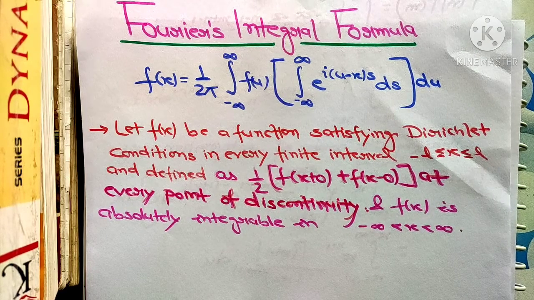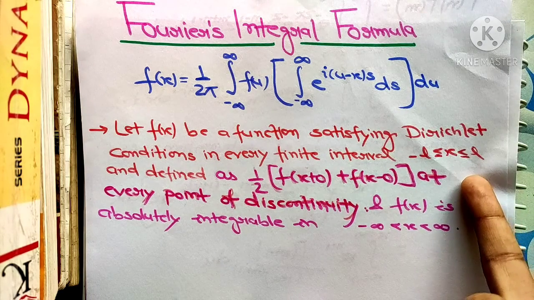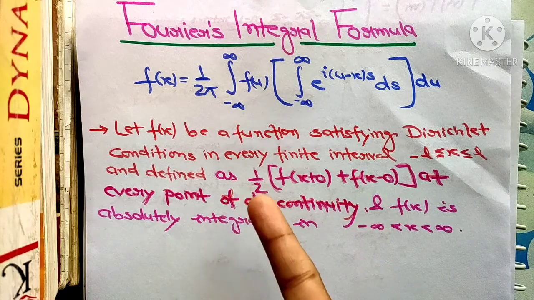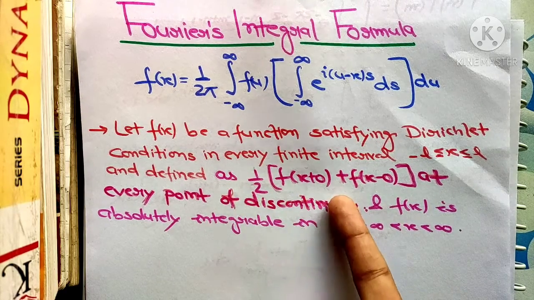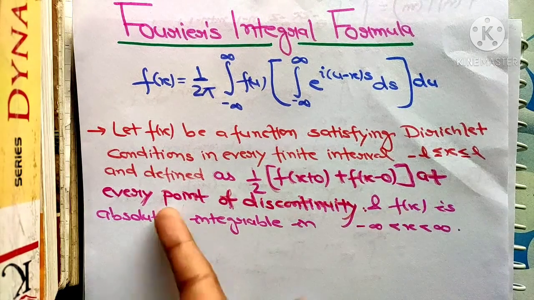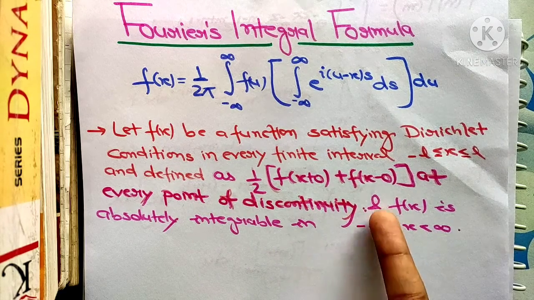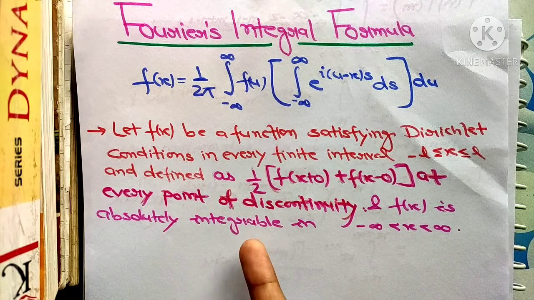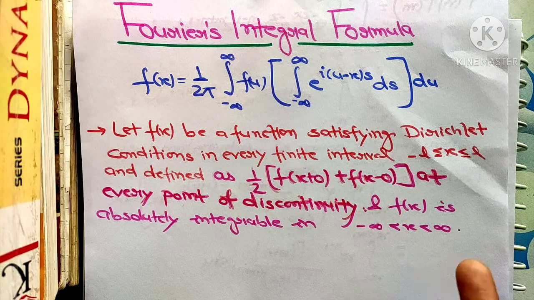Let f(x) be a function satisfying Dirichlet's conditions in every finite interval minus L to plus L, and defined as half of f(x plus 0) plus half of f(x minus 0) at every point of discontinuity, and f(x) is absolutely integrable in minus infinity to plus infinity. Then